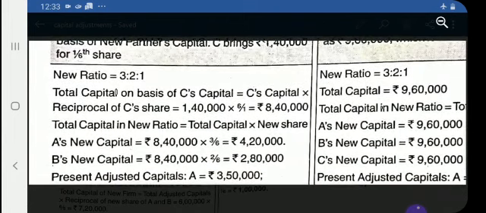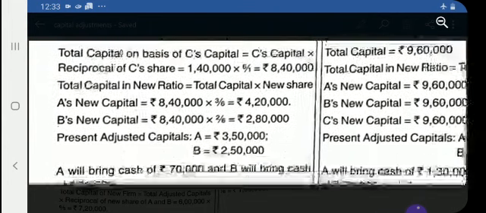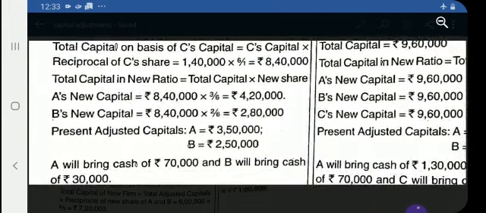First step, find out the new capital of the firm by raising the capital of the new partner, that is 1,40,000 into the reciprocal of his share, and then find out A's new capital and B's new capital. Second step.